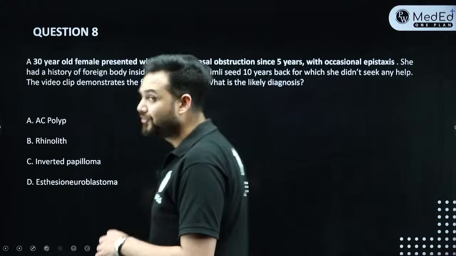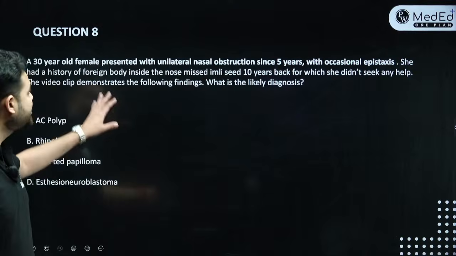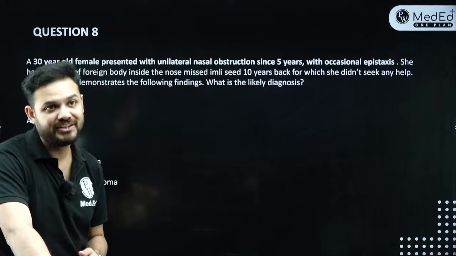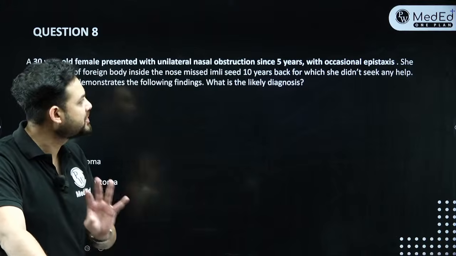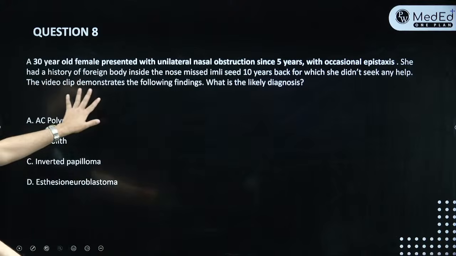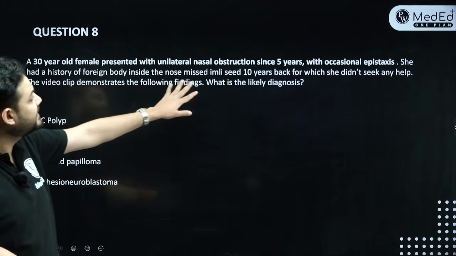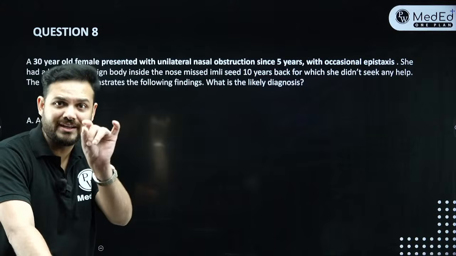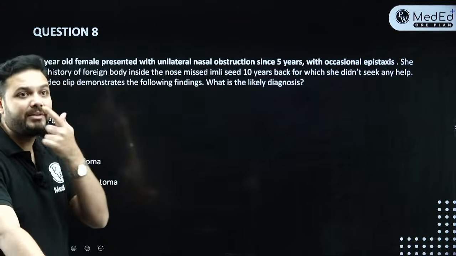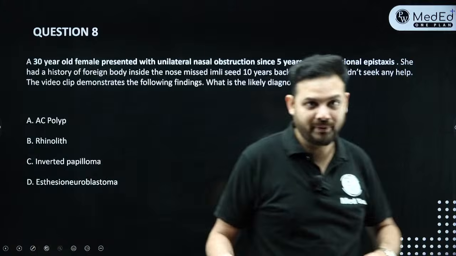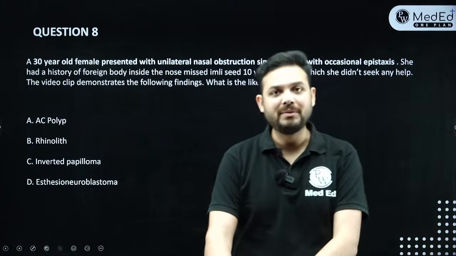And this is about a 30-year-old female. Again, a young female. And she has unilateral nasal obstruction since 5 years. Occasional epistaxis is the feature now. She had a history of a foreign body inside the nose, an imbli seed. The imbli, you know, right? Imbli, tamarind. So she had a tamarind seed or an imbli seed 10 years back, for which she didn't seek any help. So this is a young female who has come to you.